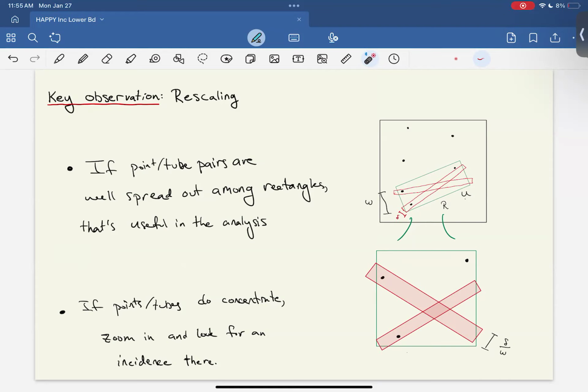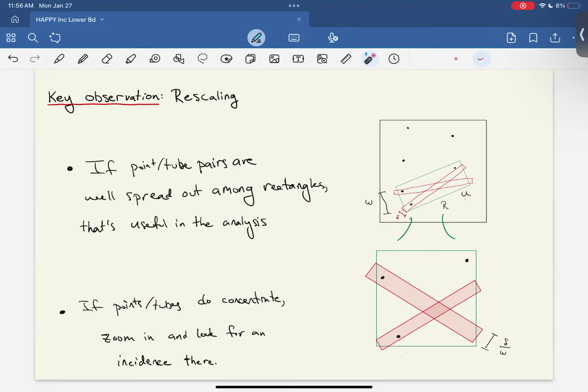One observation that Roth had is that when you're trying to find a small area triangle, what you can do is take some subsquare inside the unit square and look at it and see that if there's a very large density of points there, you could just zoom into that subsquare and find a small triangle there. And so then you're allowed to assume that every subsquare does not have such a large density of points, otherwise you would just zoom in there. And that hypothesis is somehow useful in the analysis.